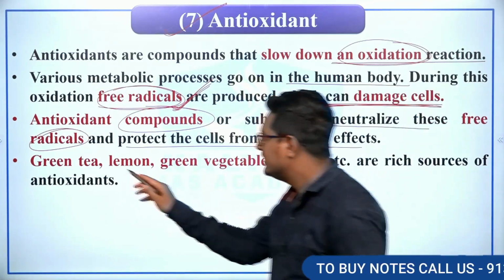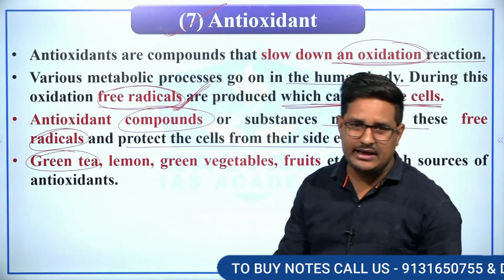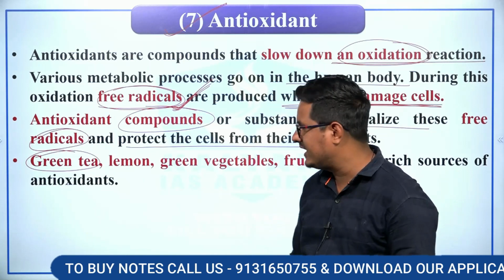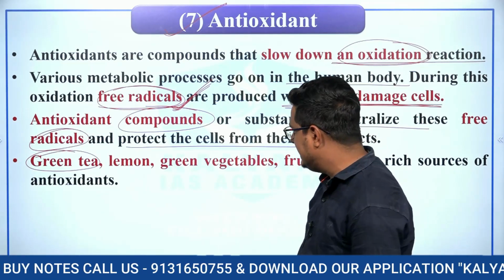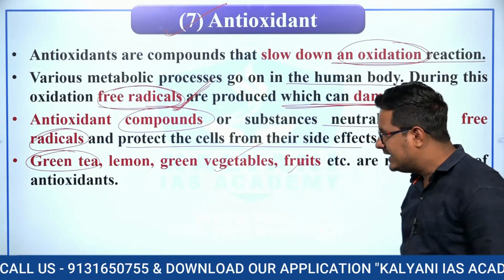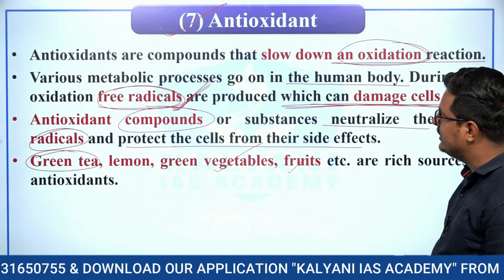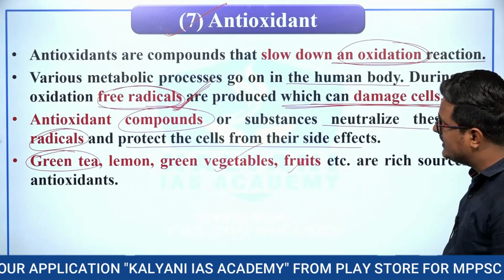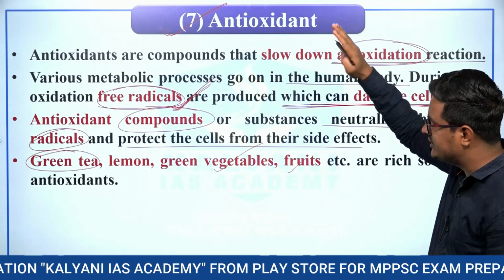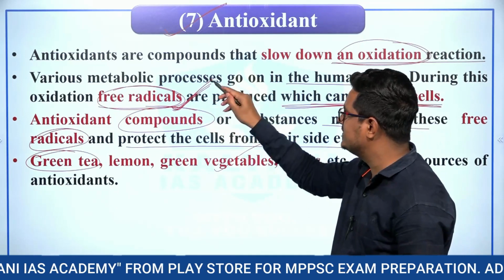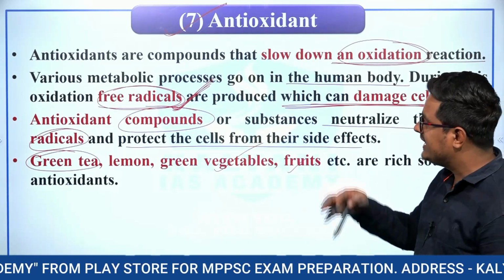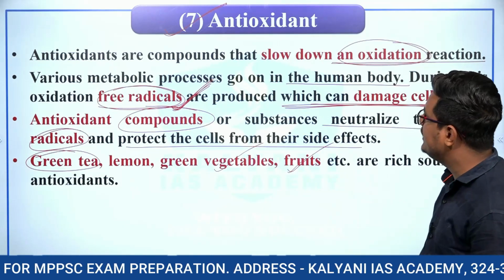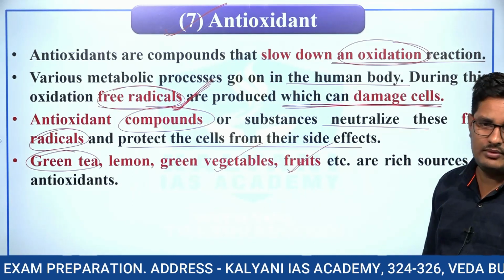For example, green tea, right? Green tea is being used by different persons for detoxification of the body. So green tea, lemon, green vegetables, fruits play an important role in the detoxification of the human body, because these antioxidants neutralize the free radicals which are produced in the various metabolic processes. Therefore antioxidants play an important role, right.